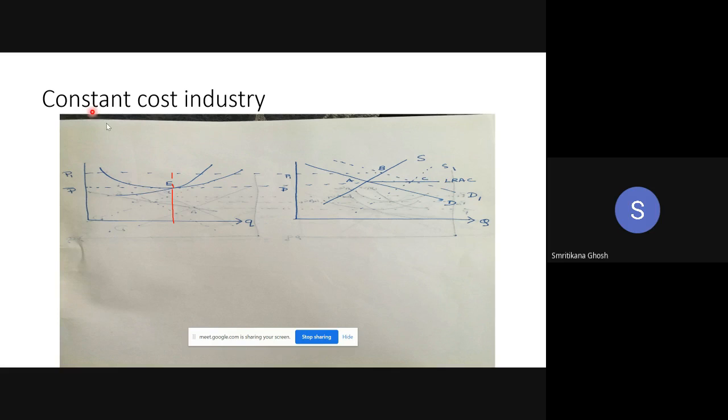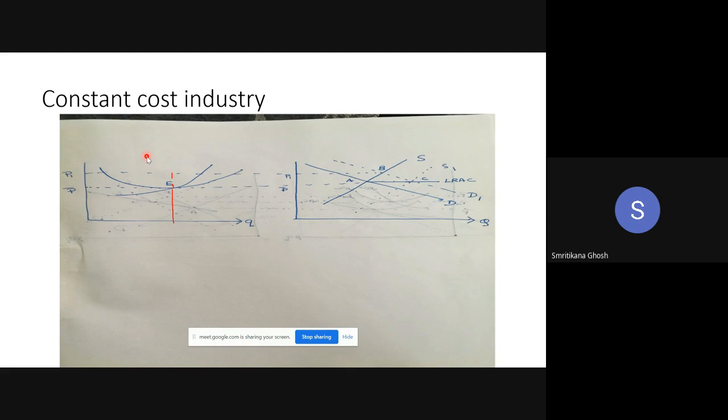First, look, as I said, if it is CRS, there will be no shifting of your LSE and LMC curves. They are unchanged at their own position. We are discussing everything with respect to E. If it is increasing returns to scale, then this set of curves will shift upward because average cost will rise.